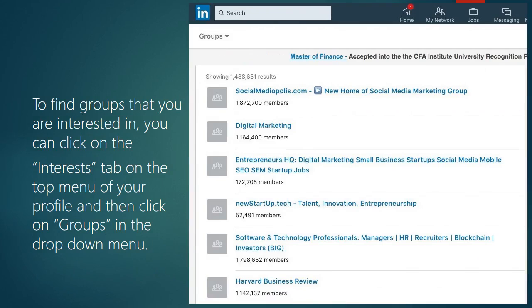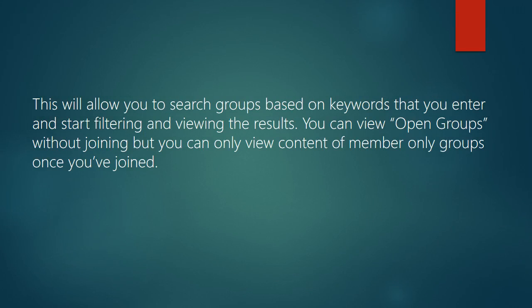To find groups that you are interested in, you can click on the Interests tab on the top menu of your profile and then click on Groups in the drop-down menu. This will allow you to search groups based on keywords that you enter and start filtering and viewing the results. You can view open groups without joining, but you can only view content of member-only groups once you've joined.